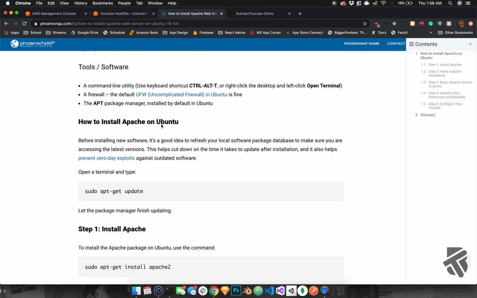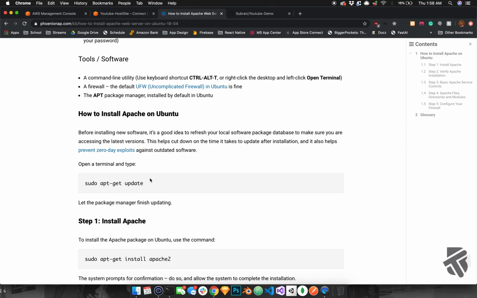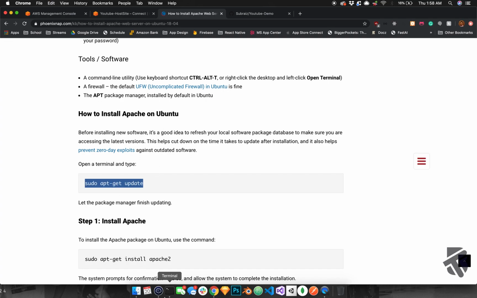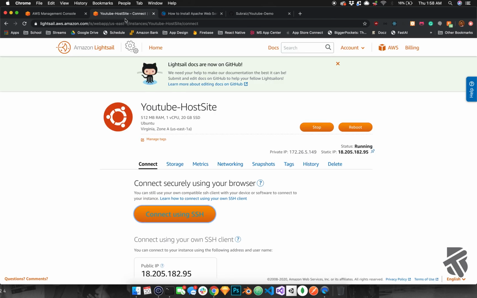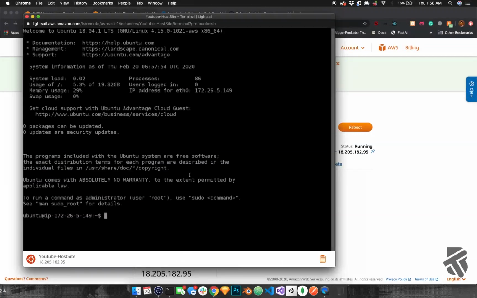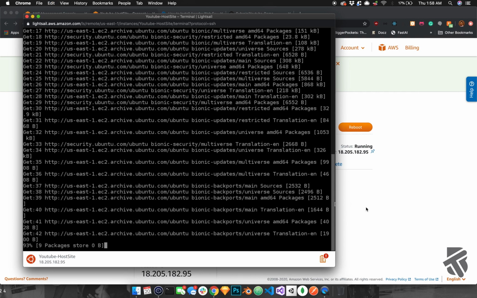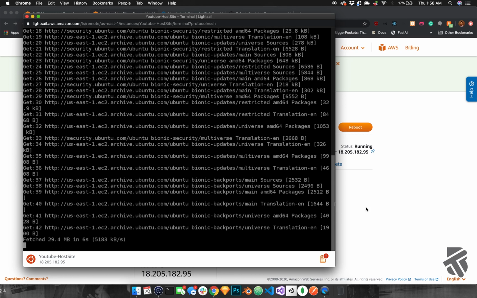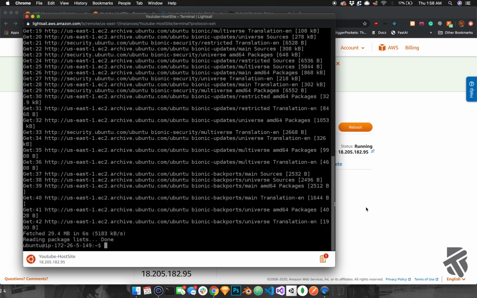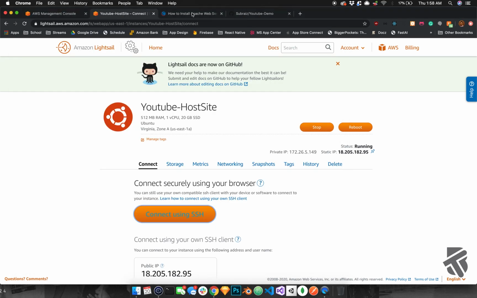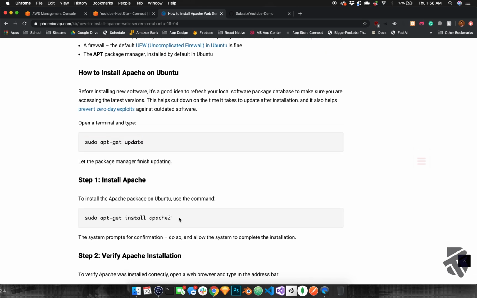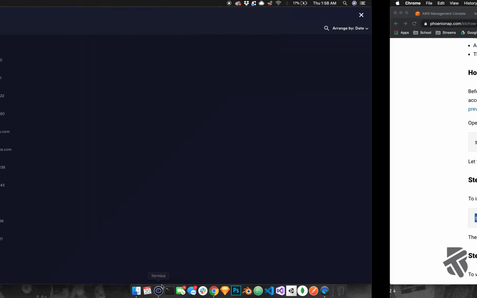So the first thing we want to do, I'll also post this link so you can follow along, is just copy and paste it into the terminal over here. Let me just close this one, get it out of the way. All you're doing is installing the Apache 2 package. This is essentially what allows you to actually host websites. It points your IP address to a certain folder, and then it handles all that. We'll get into that in a second. So yeah, just copy paste that. Step 1, obviously, install Apache 2.